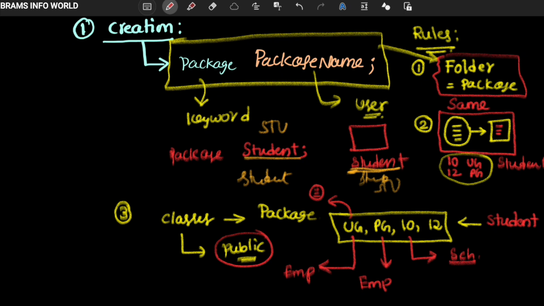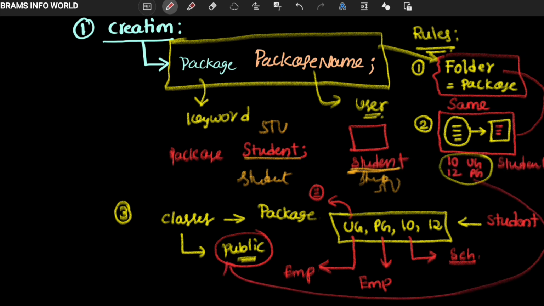So the rules are: the folder name and package name must be the same; the second is that whatever classes we define, all the classes must be in the same folder; and the third is that all classes are going to be identified with the public keyword.